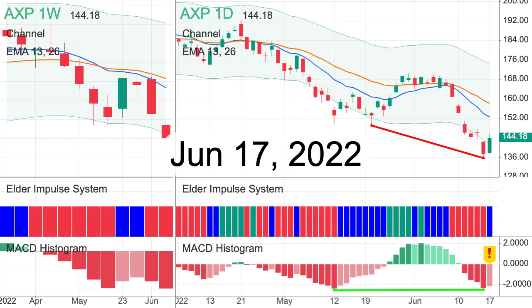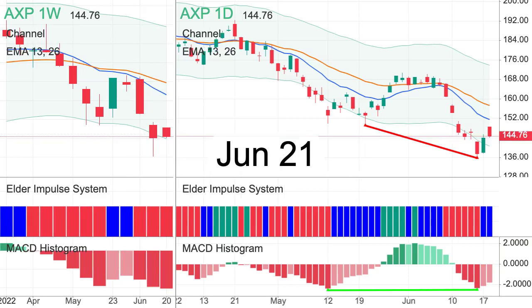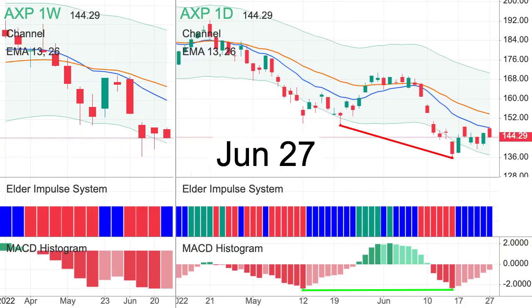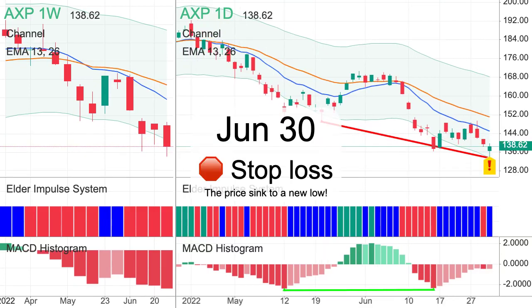This is a strong buy signal. There is a first light bar on the histogram. Are you ready to submit a buy order? The price sank to a new low. Do you plan to submit a new order?